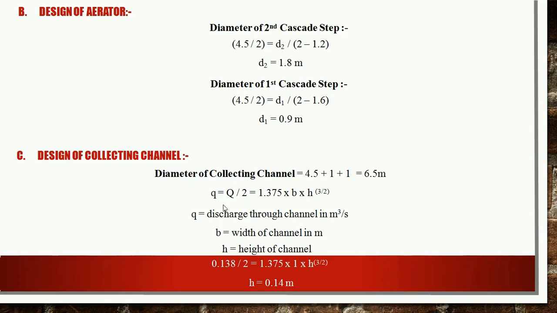Now using this formula and putting all the values here, q is 0.138 meter cube per second, divided by 2 meter, then 1.375 into b, we have assumed the width of the channel as 1 meter, so b will be replaced by 1, and h raised to power 3 by 2. So solving this equation, we will get the value of h as 0.14 meter. So the height of the collecting channel is going to be 0.14 meter.